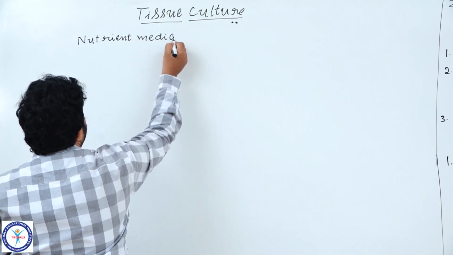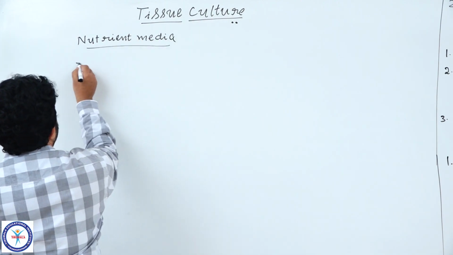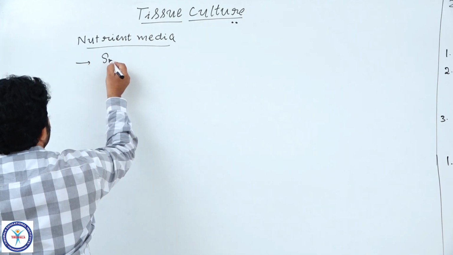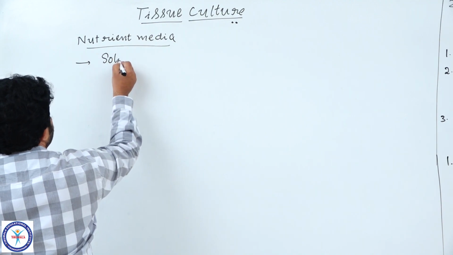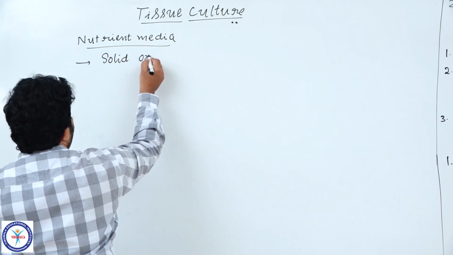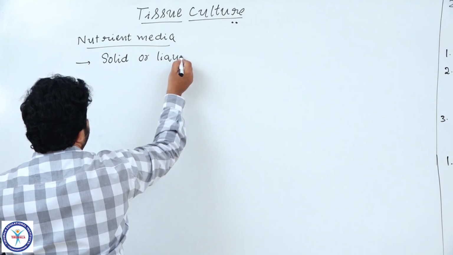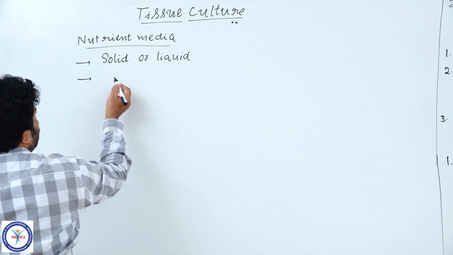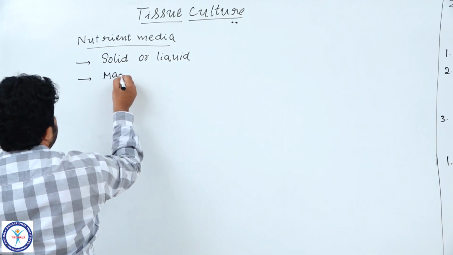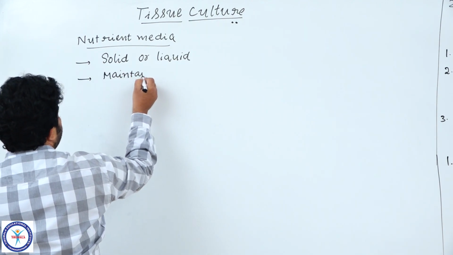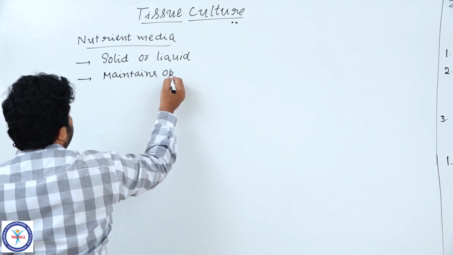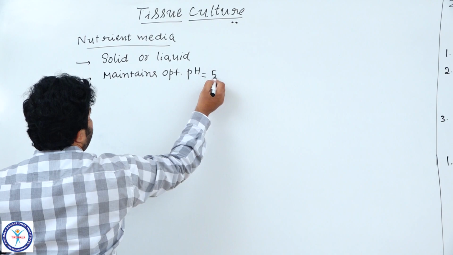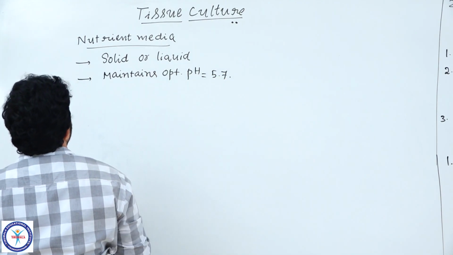the nutrient media or culture media, whether it is solid or liquid, maintains an optimum pH of about 5.7.